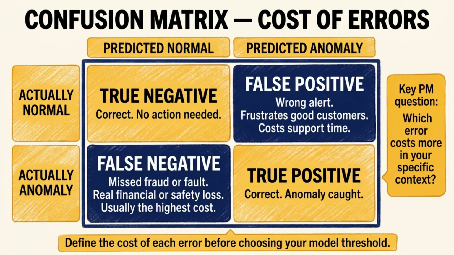Ask first, what does a missed anomaly cost? What does a false alert cost? Compare the 2. That answer shapes everything ahead. 100,000 normal transactions, 1 fraud case. That ratio is your first data problem in phase 2.